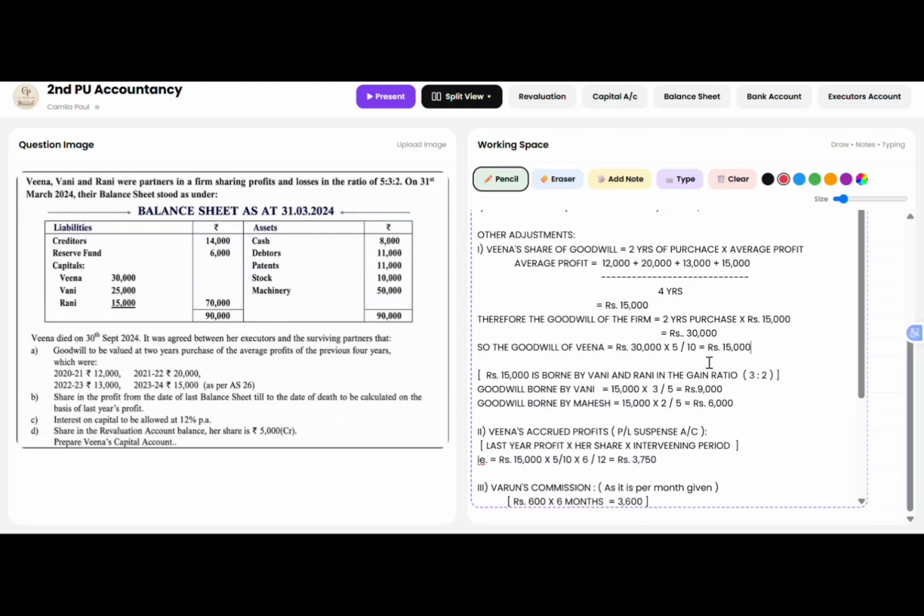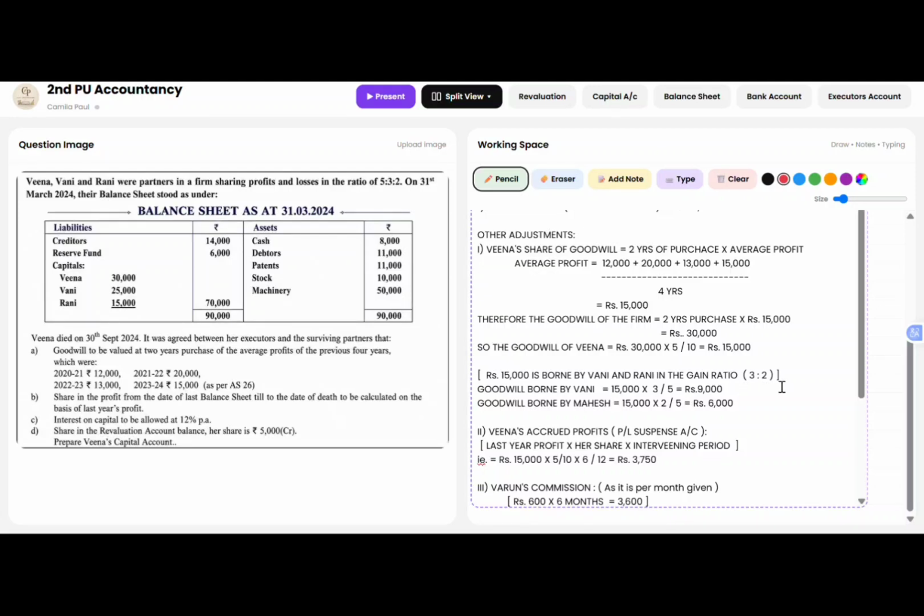So this deceased partner's, that is Veena's, share of goodwill should be borne by Vani and Rani, the continuing partners, in their gaining ratio, which is the same as the old profit sharing ratio between them, which is 3 is to 2, that is 3 by 5 and 2 by 5.